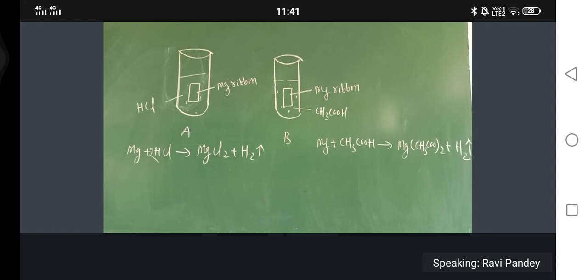Fizzing will occur more vigorously in test tube A because HCl is a strong acid, hence evolution of hydrogen gas will be more, while acetic acid is a weak acid. Fizzing is because of hydrogen gas.